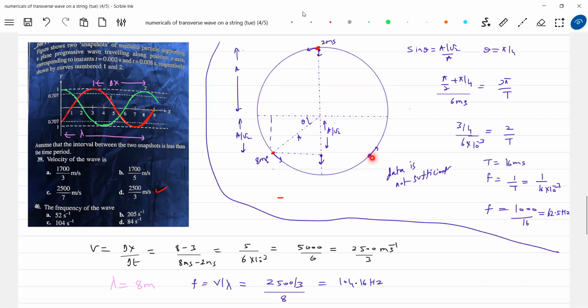Maybe if you check for this, we may get the answer. Data is not sufficient. That's why the answer is not matching. Okay, I'm making things clear.